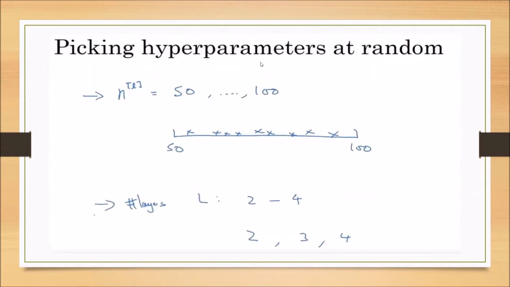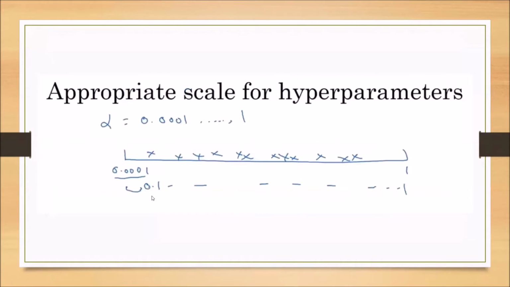And when I want to check layers, I know my neural network should consist of only 2 to 4 layers, but I do not know whether to use 2 or 3 or 4. Now I can check with 2 and 3 and 4. This is no problem. But the problem comes when we use alpha.